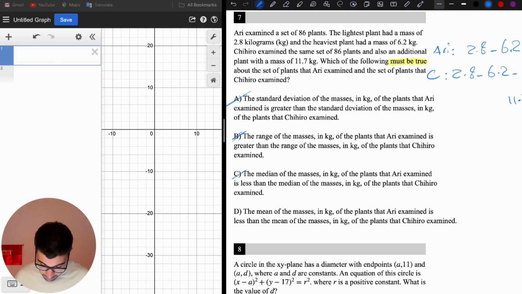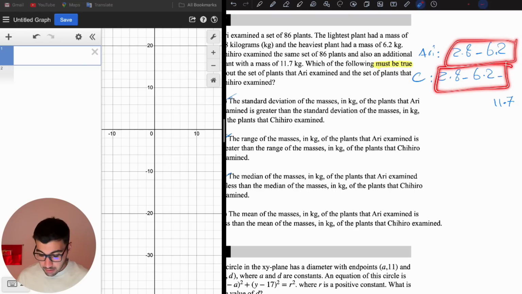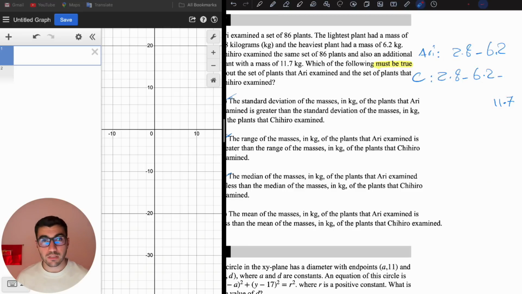The mean of the masses in kilograms of the plants that are examined is less than the mean of the masses in kilograms that C examined. So let's compare the means. Since we have the same data sets here, these have the same mean, but when we add another data that is larger than the maximum data, the mean increases. Period. This is so crucial.